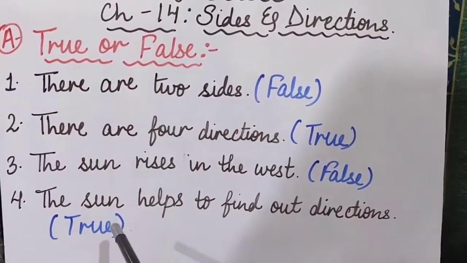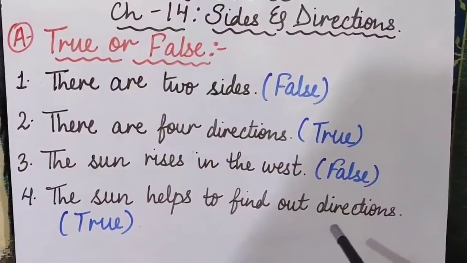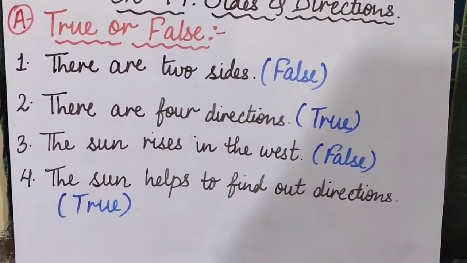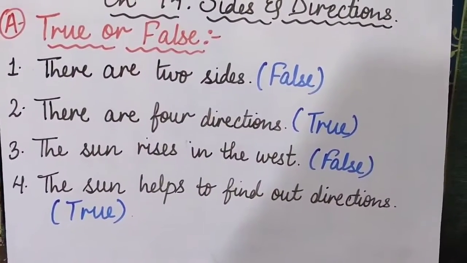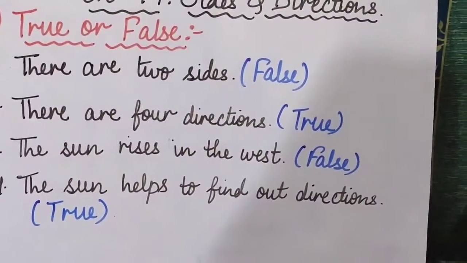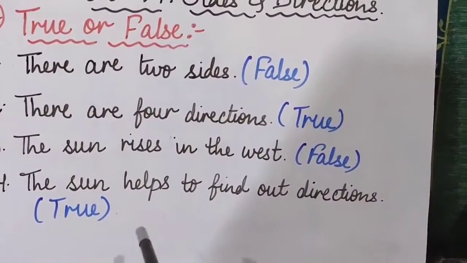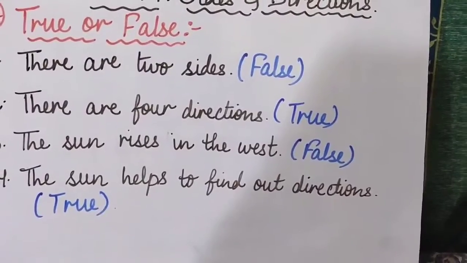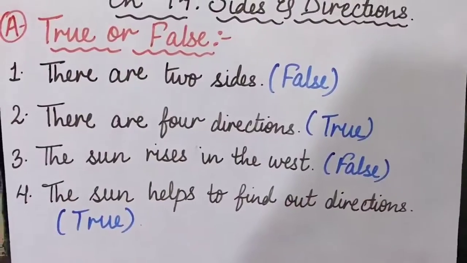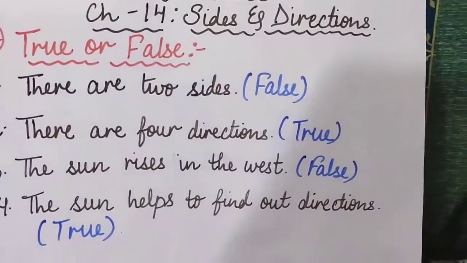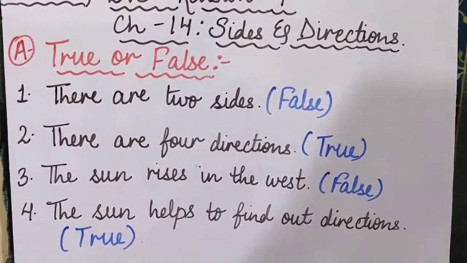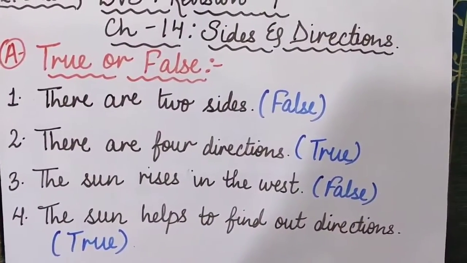Okay, and coming to the last sentence, the sun helps to find out directions. Yes, this is true because the sun rises in the east and you know that from where the sun is rising, that direction is east. So you can make out all the other three directions. Okay, so when you know that the sun rises from the east, then once you know one direction you can find out the other three directions also. So the sun helps to find out directions. This is true. T-R-U-E is true.